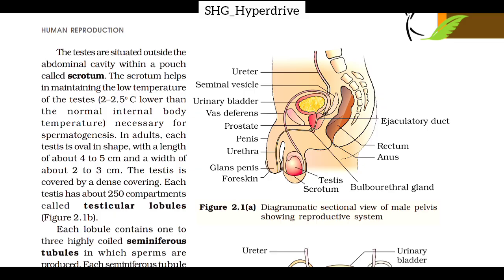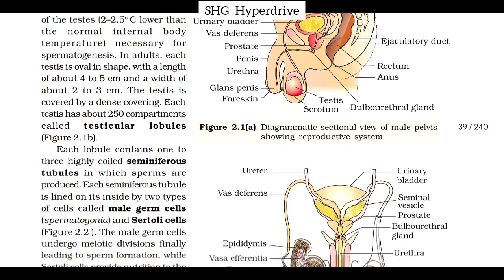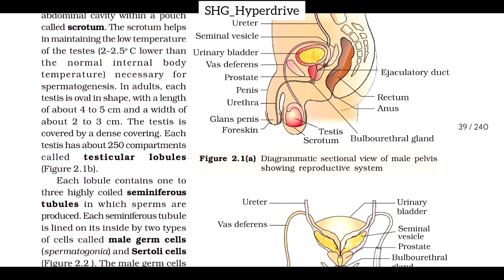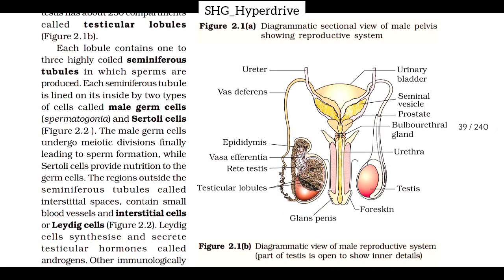In adult, each testis is oval in shape with a length of about 4 to 5 cm and a width of about 2 to 3 cm. The testis is covered by a dense covering. Each testis has about 250 compartments called testicular lobules. Figure 2.1b represents testicular lobules. Each lobule contains 1 to 3 highly coiled seminiferous tubules in which sperms are produced.